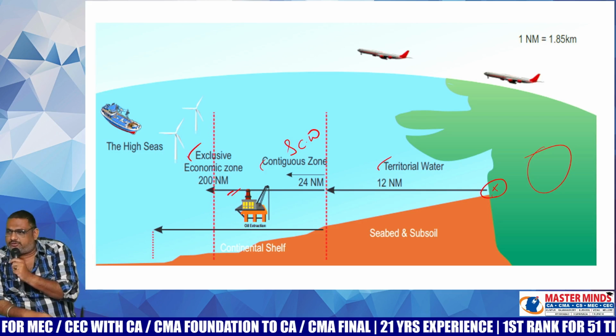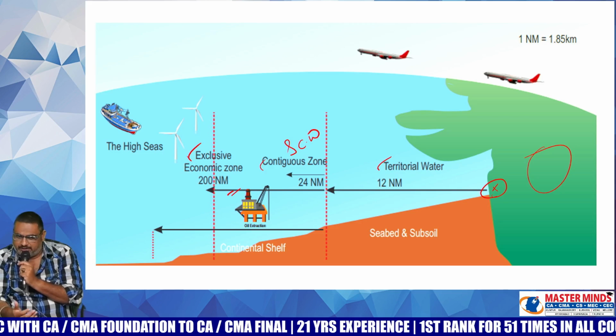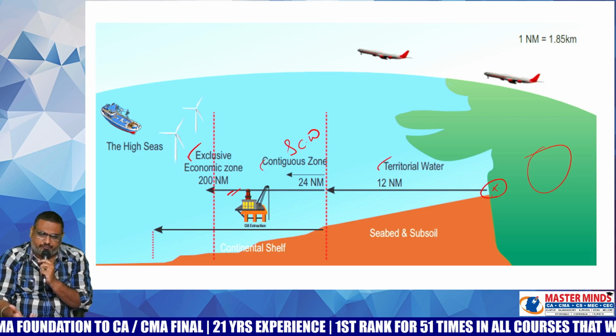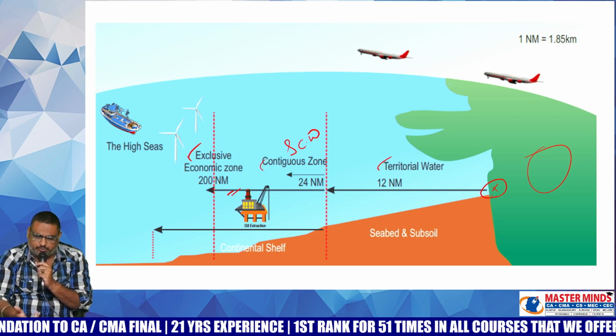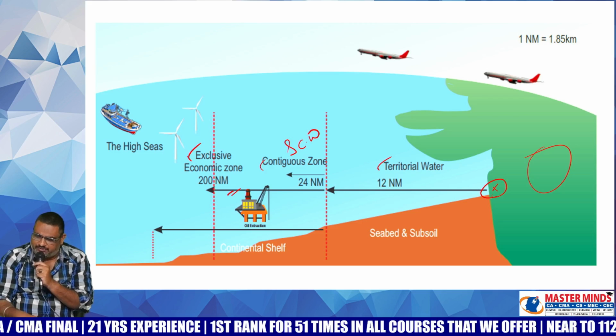Why were the sea waters divided like this? Up to 12 nautical miles, territorial waters; up to 24, Indian customs waters; up to 200 nautical miles, exclusive economic zone. Why was it divided like this? What can be the reason?